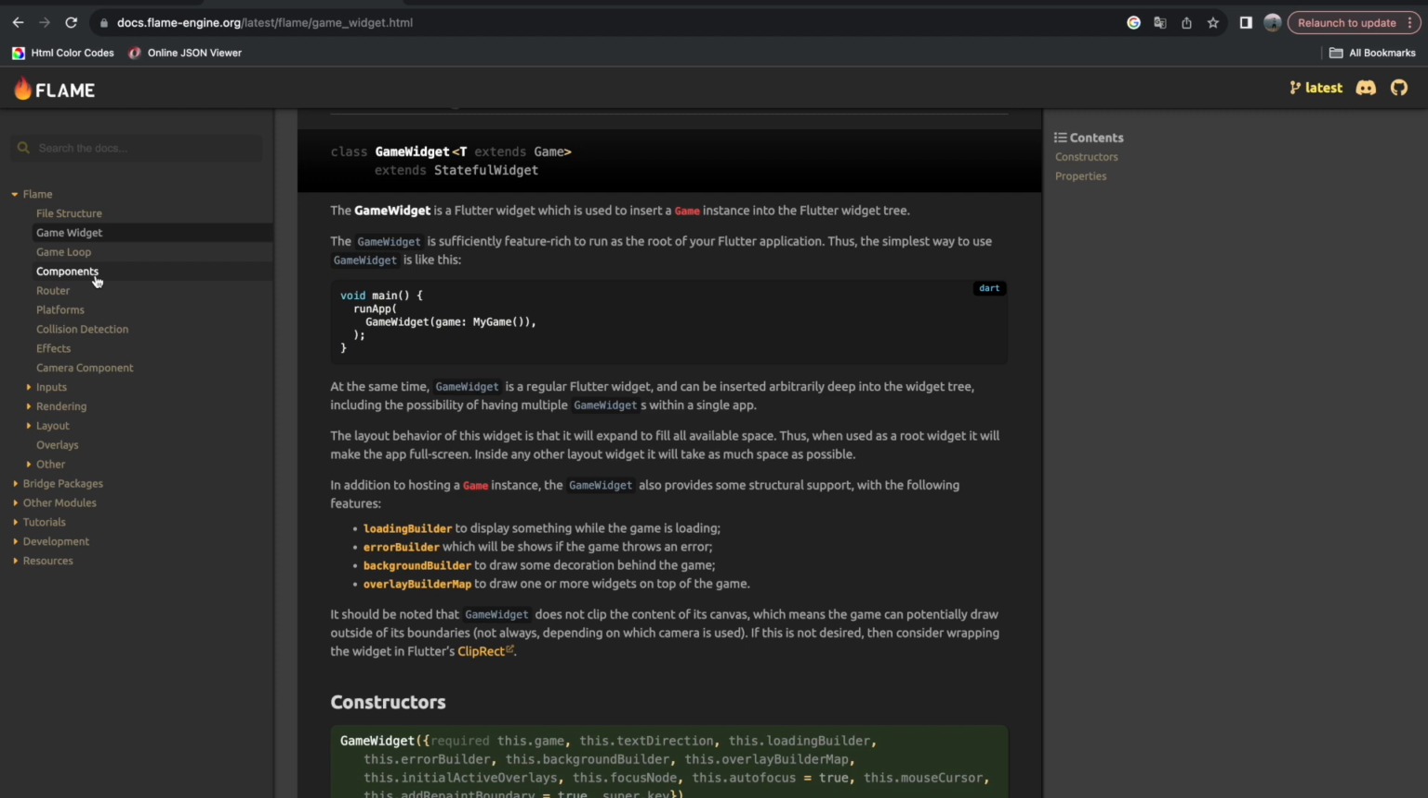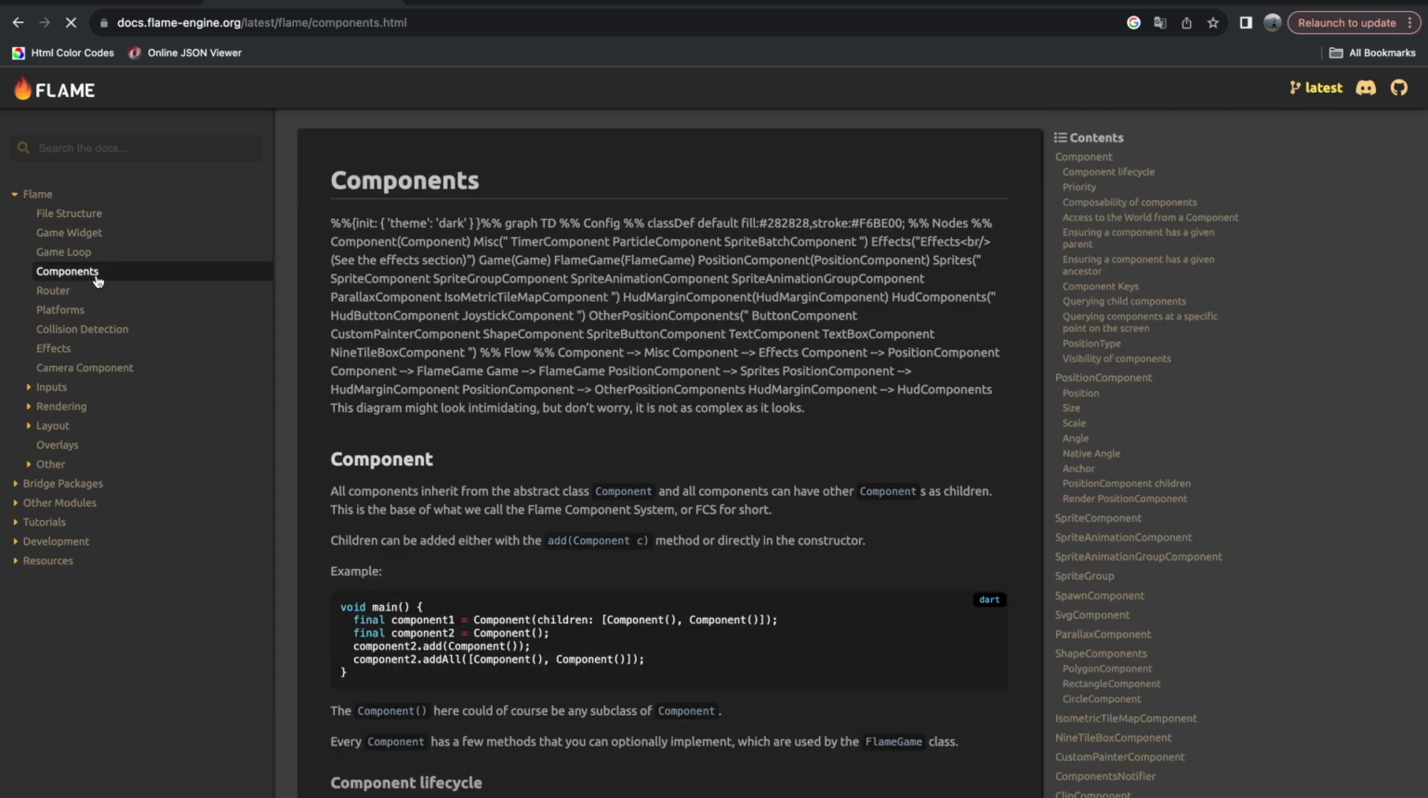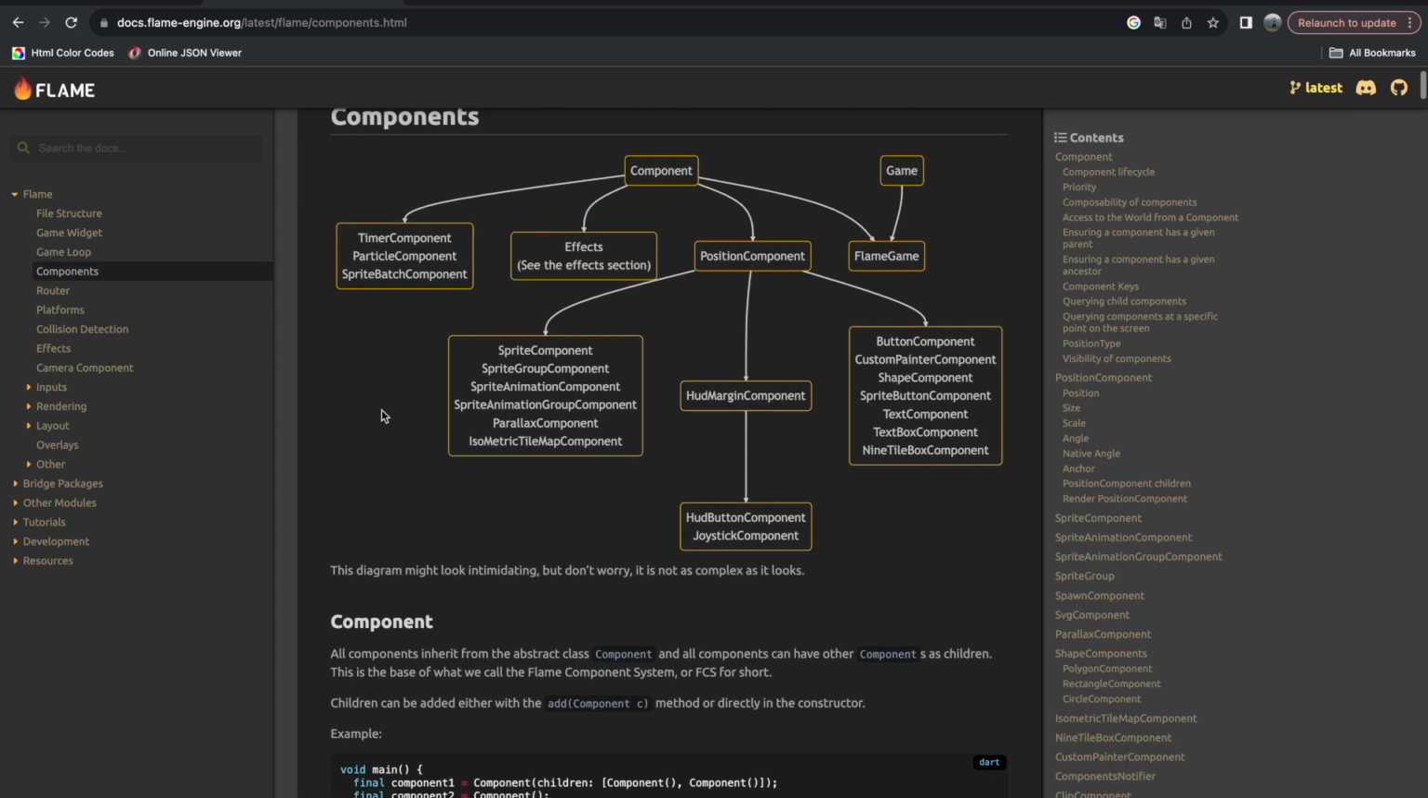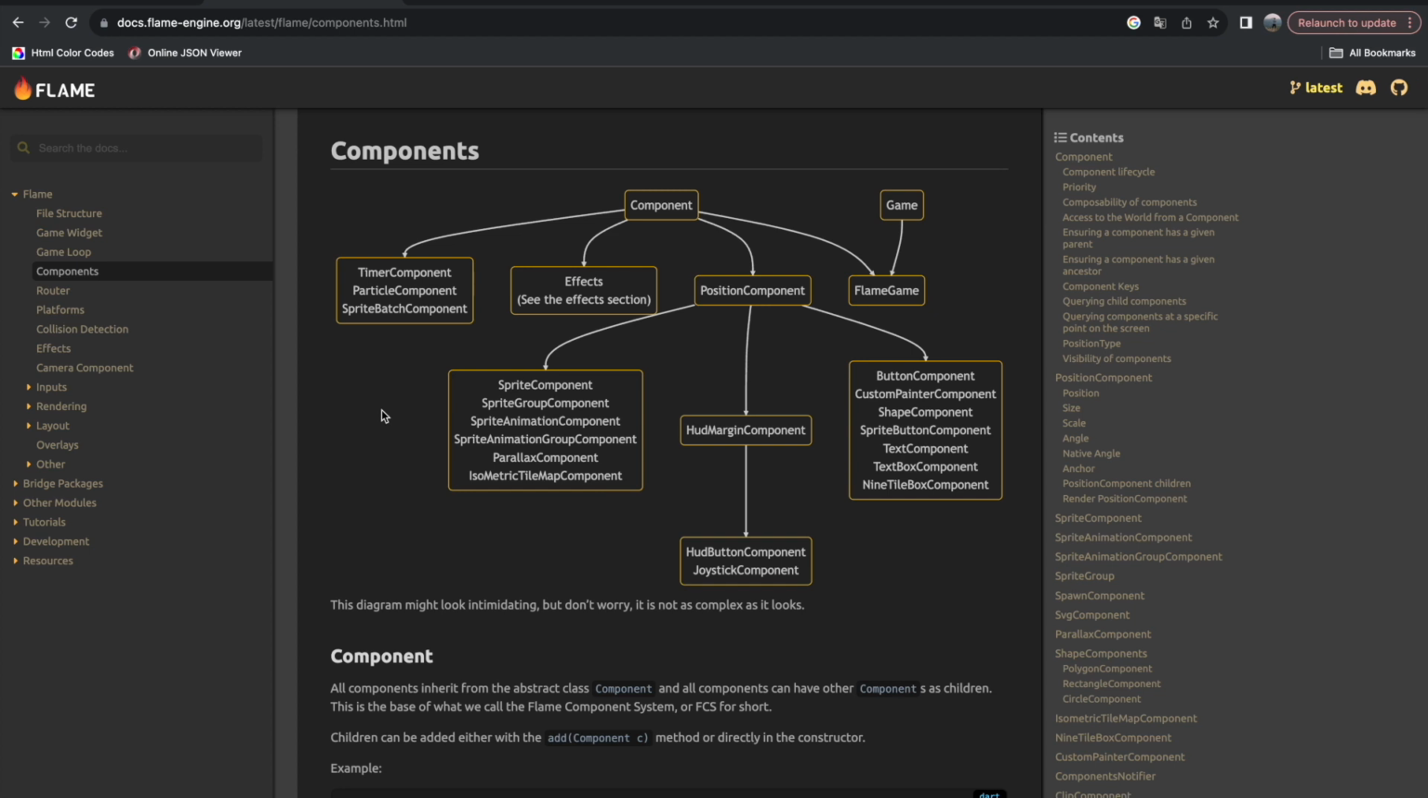Also, what would be interesting is components, because in Flutter everything is a widget. In Flame everything is a component, so you can use these existing components. As you can see, there is a Sprite component which we are going to use today. There are also some effects, position components, buttons, and stuff like that. Those components are basically the main objects in your game, and you can add components into each other.